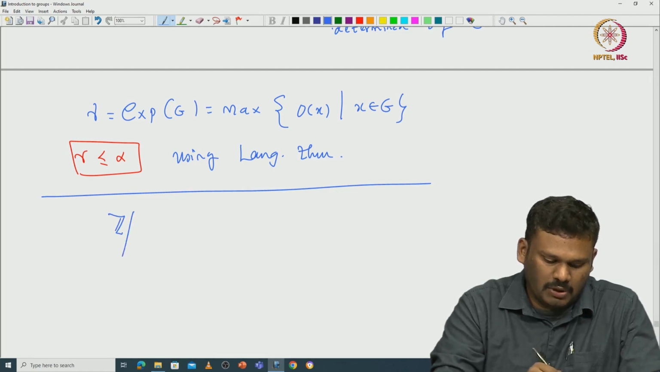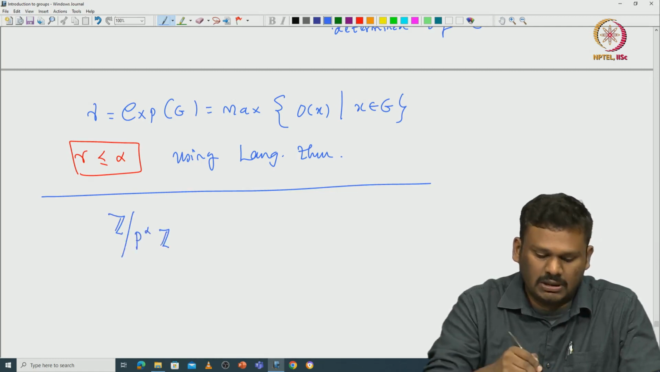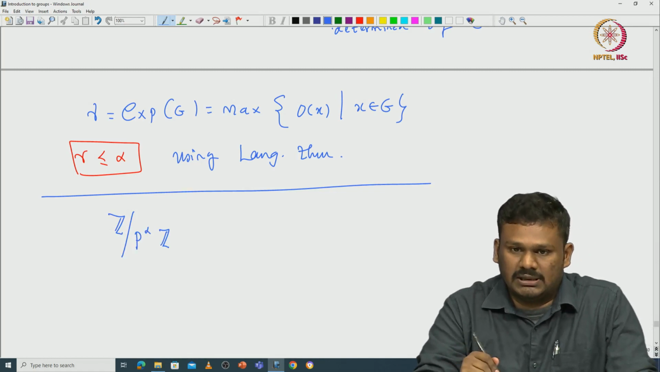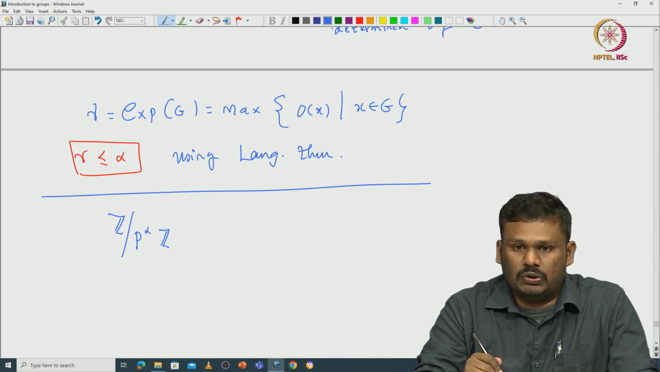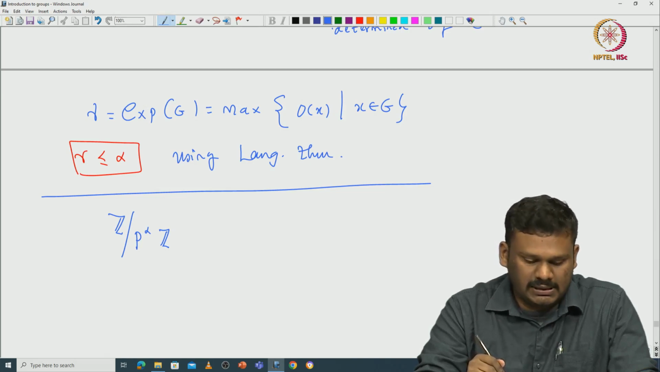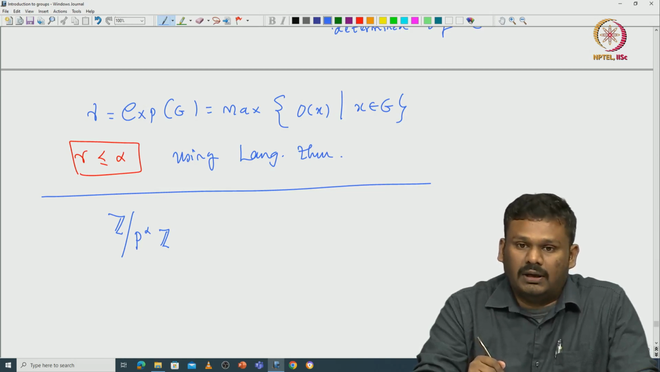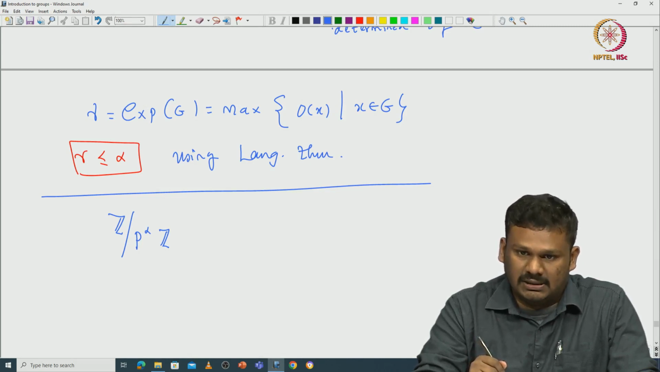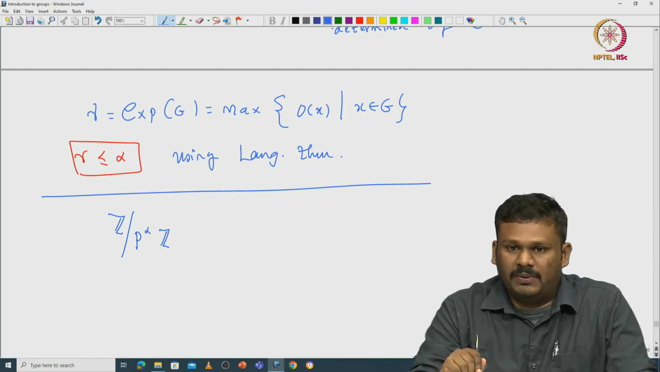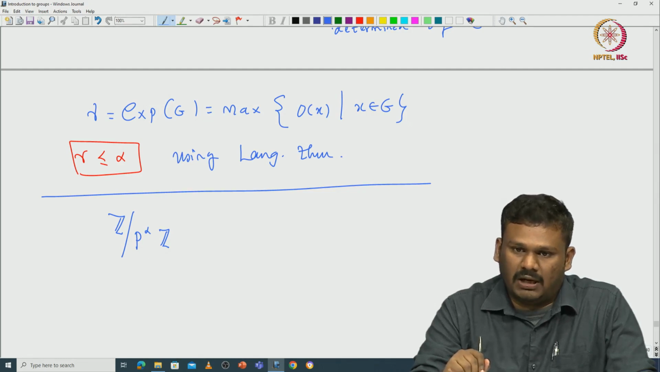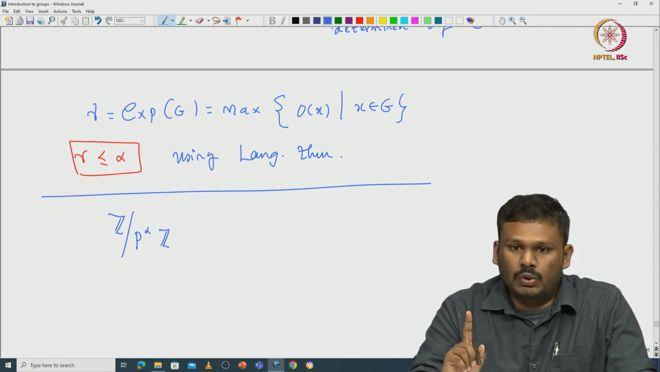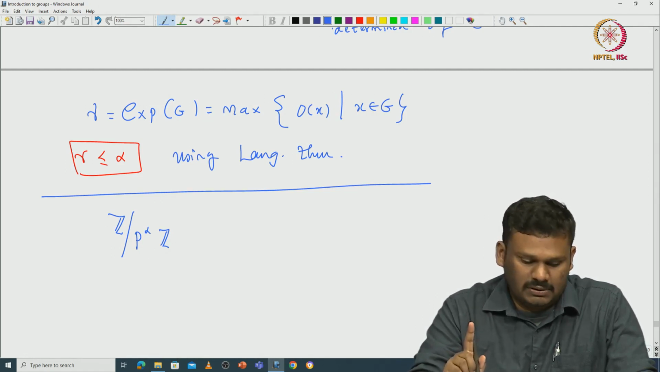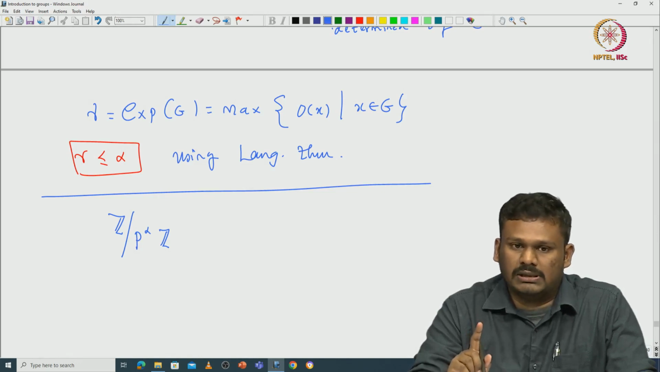So, if you take Z modulo p^alpha Z, this is a finite p-group because the order is p^alpha, and this is a cyclic group. So, what property does this have? You can see that for any divisor of p^alpha, that means p^i for i less than or equal to alpha, we have a subgroup of order p^i. But we also know that there exists a unique subgroup of order p^i. So, that is very special about this group.